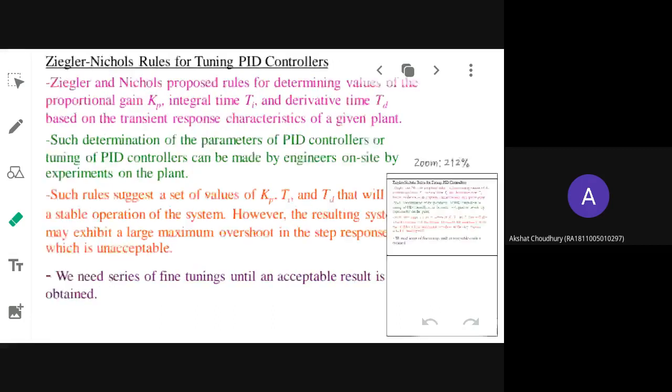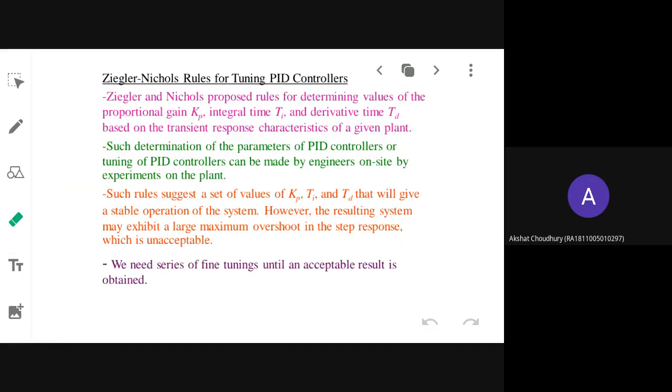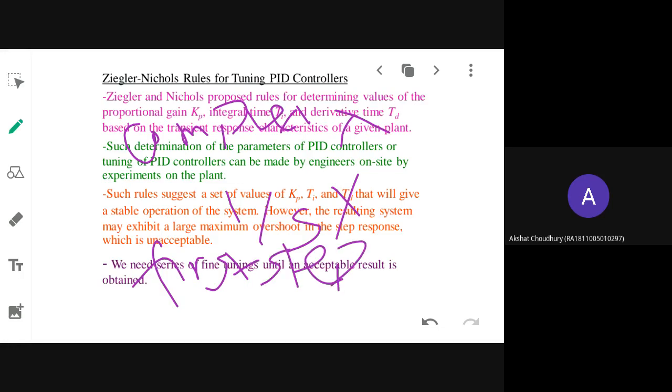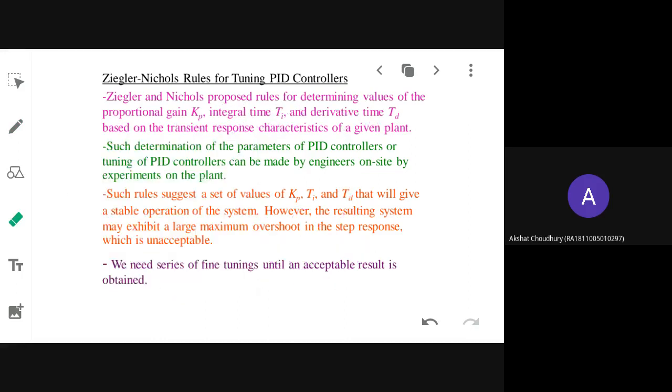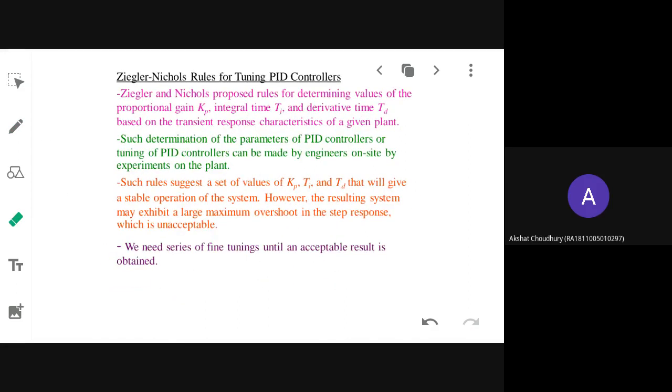Again I am telling you, there are some rules for using the first method. If you are not having any integral term in the formula for G of S, and no complex or imaginary roots are present, only in these cases can you use the first method, that is the step response method. Alright, so first let us discuss how to do the design using this step response method.